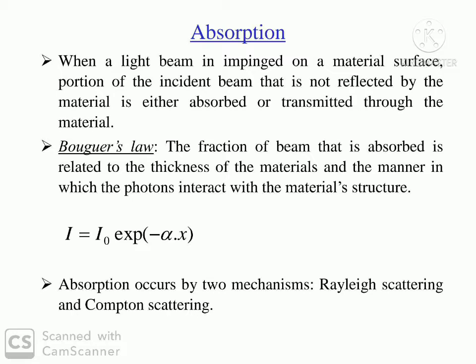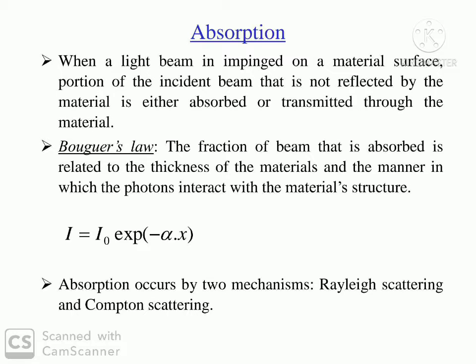Next property is absorption. When a light beam is impinged on a surface, the portion of the incident beam that is not reflected by the material is either absorbed or transmitted through the material. It is given by Beer's law.